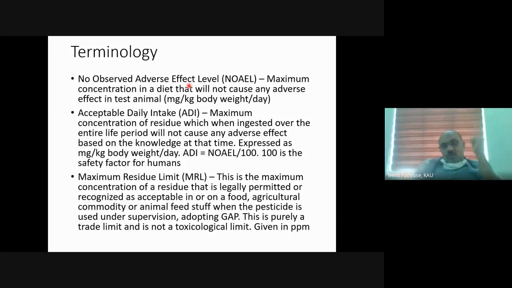You harvest the produce after 5 days and then carry out residue analysis to check the quantity of pesticide in it. Then we will say that this is the maximum possible residue present in or on a food or any commodity when the pesticide is used according to good agricultural practices. That is the maximum concentration.